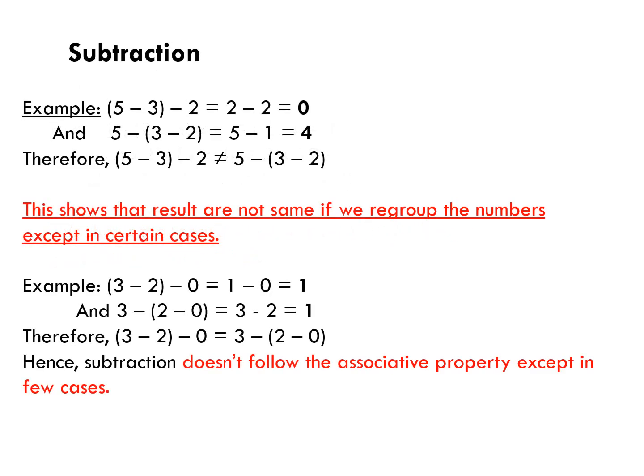Children, you have just seen that the associative property holds true for addition and multiplication. Can we say that this property holds true for subtraction also? The answer is no. Let's understand why. Look at the following example in which the three whole numbers are 5, 3 and 2. In the first case, we have grouped 5 and 3. We have taken 5 minus 3 in bracket, then minus 2. First we will solve the bracket, that is 5 minus 3. It will give us 2. Then we will write 2 minus 2.